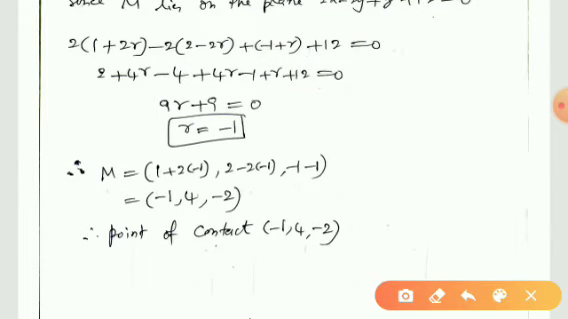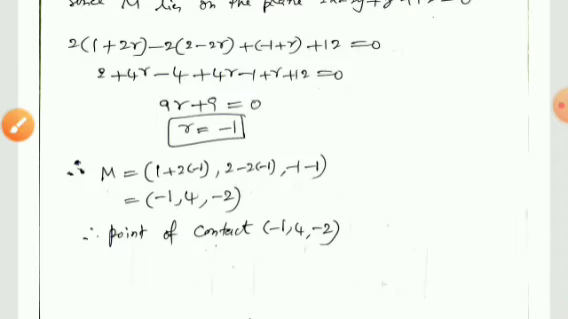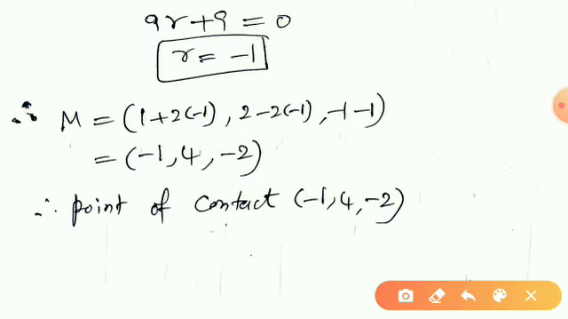So therefore by substituting the value of r as minus 1 in the common point on the straight line CM, we will get like this. 1 plus 2r means 1 plus 2 into minus 1. 2 minus 2r gives this. Minus 1 plus r gives this. On simplification, we will get minus 1, 4, minus 2. So this is the point of contact.